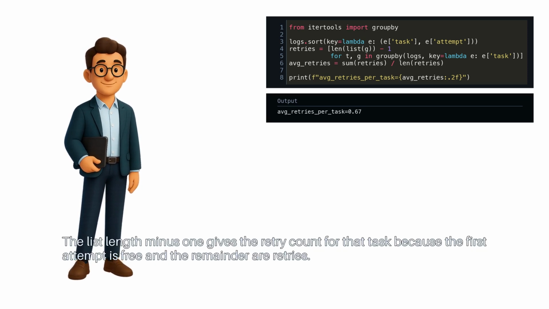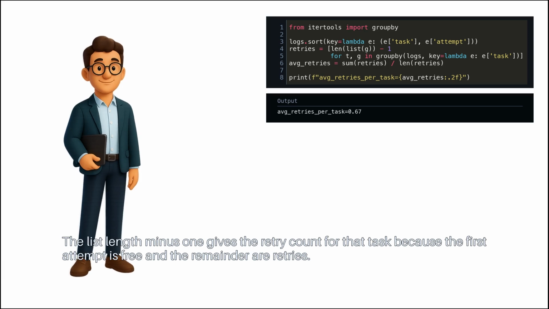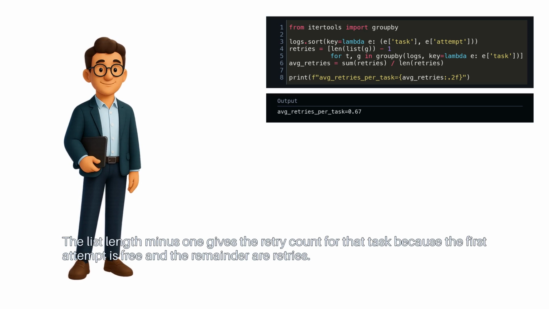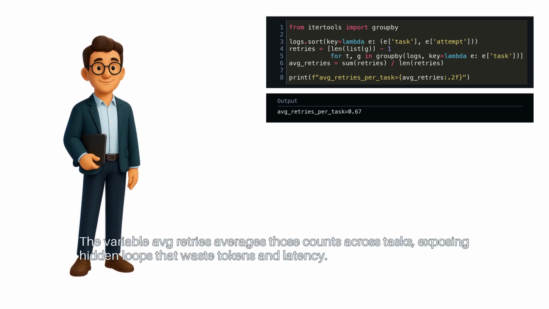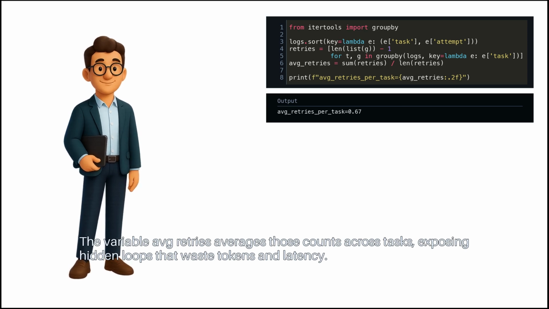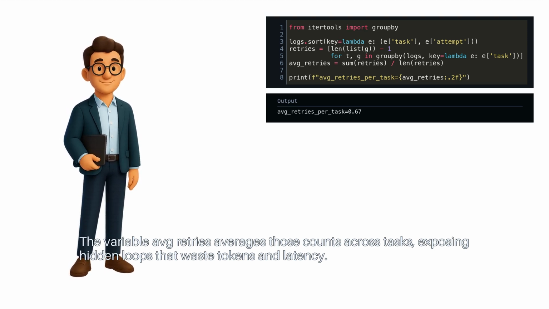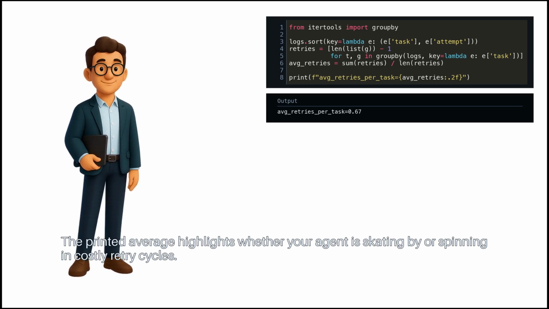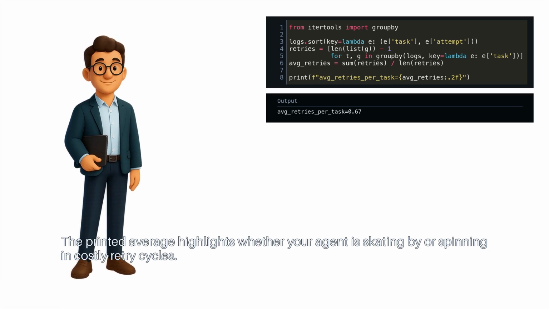The list length minus 1 gives the retry count for that task, because the first attempt is free and the remainder are retries. The variable avg retries averages those counts across tasks, exposing hidden loops that waste tokens and latency. The printed average highlights whether your agent is skating by or spinning in costly retry cycles.